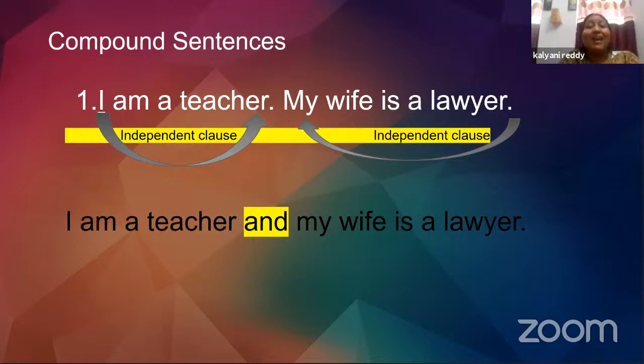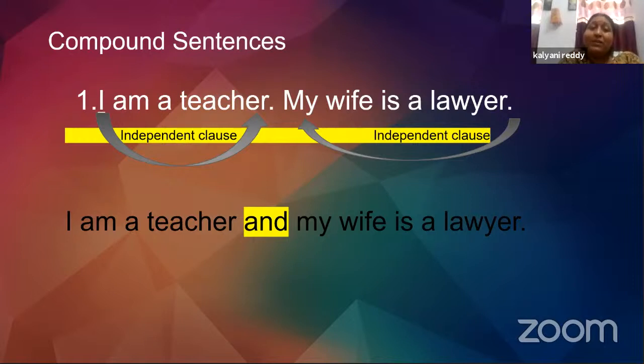But when I say, I am a teacher, my wife is a lawyer, it sounds very disconnected. There is no connection when I say that, right? So it sounds very odd and disconnected. Therefore, I would rather say, I am a teacher and my wife is a lawyer. So this makes more sense and it sounds wonderful, right?